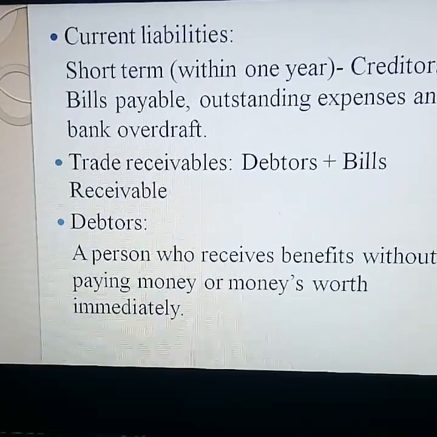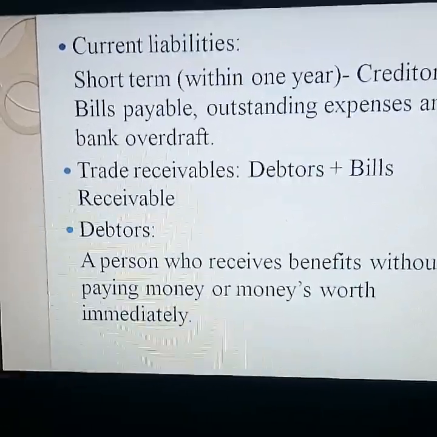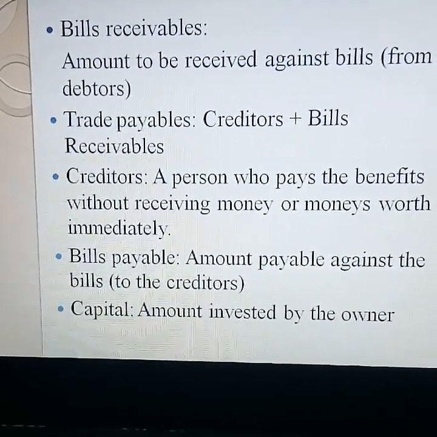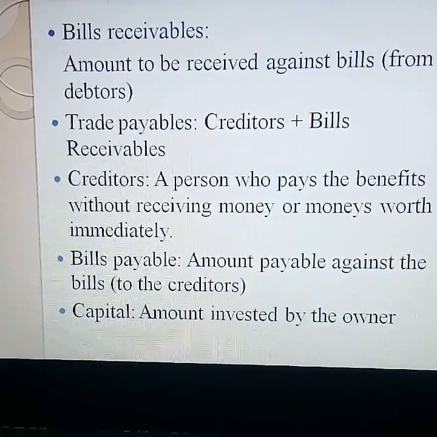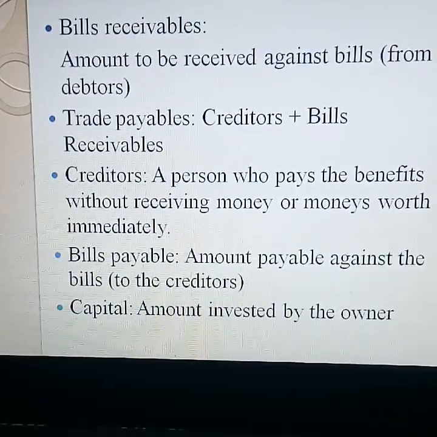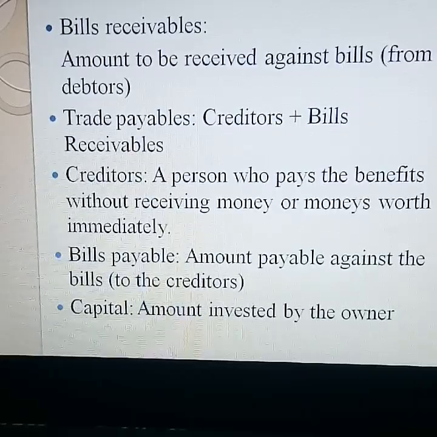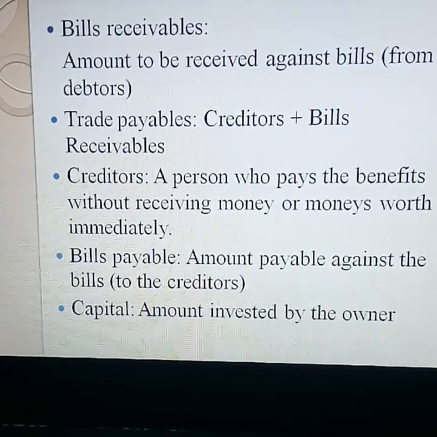They are not paying the full amount. So bad debts arise. Next one, bills receivable. The amount to be received against bills from debtors. While making a credit sale, debtors arise. Those debtors have not paid cash. They are sending some bills. So that is called bills receivable.